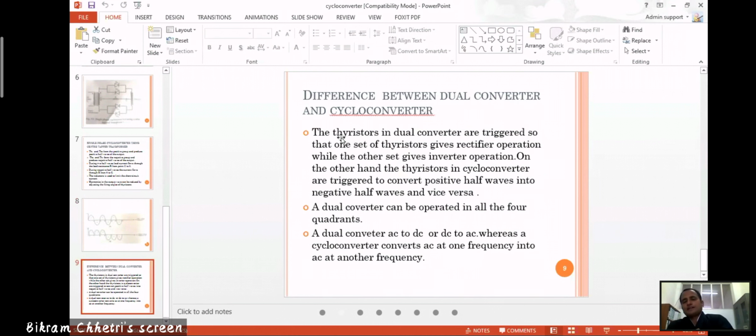So what is the difference between the dual converter and the cycle converter? You can just go through this. A dual converter can be operated in all four quadrants, and dual converters convert AC to DC and DC to AC, whereas a cycle converter converts AC of one frequency to AC of another frequency. You can just go through this.